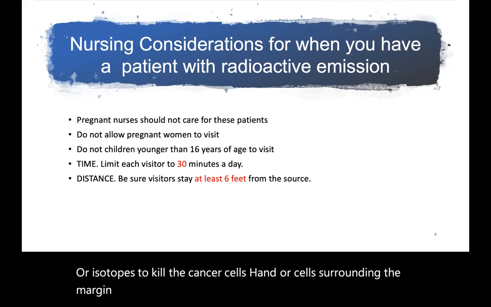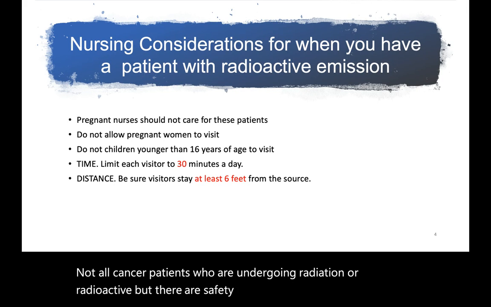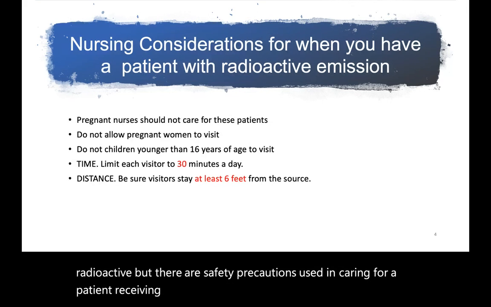Not all cancer patients who are undergoing radiation are radioactive, but there are safety precautions used in caring for a patient receiving and emitting radiation.